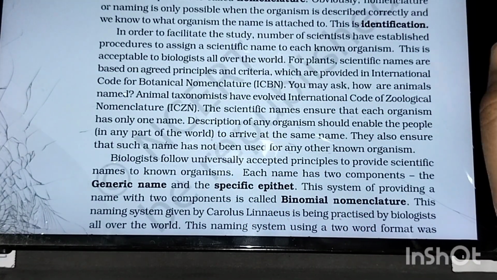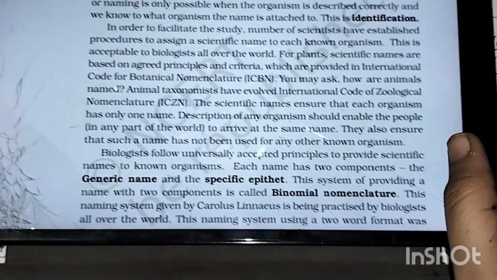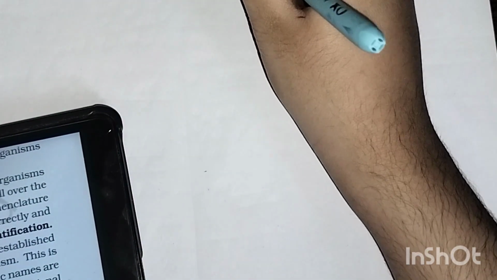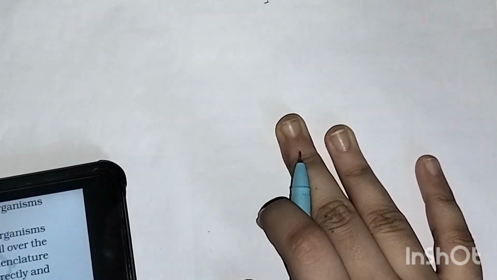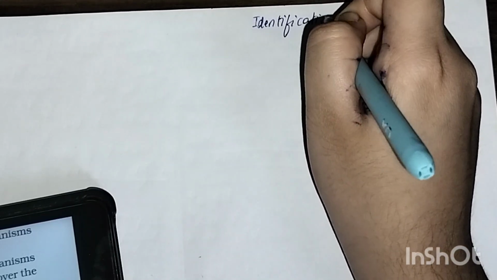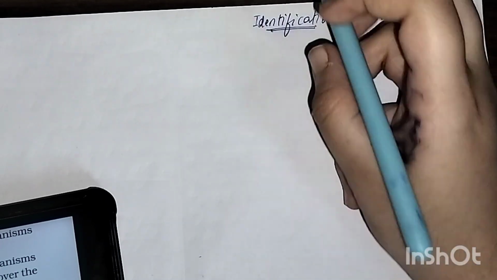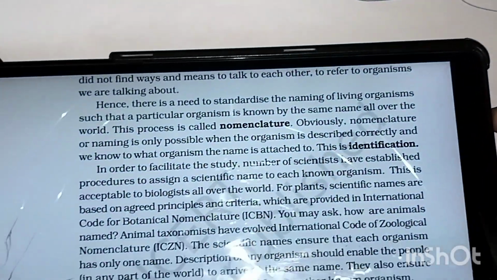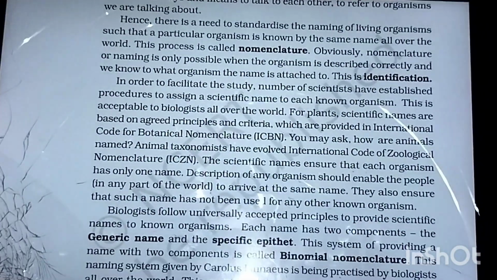So what they are telling here is that first we need to identify exactly what the organism is. I'll open my book simultaneously so that you can see it. First, identification is required. If we identify exactly what that organism is, then the naming, that is the nomenclature, becomes easier. First we need to identify, then we can name the organism. Well, let's move on to the NCERT then.